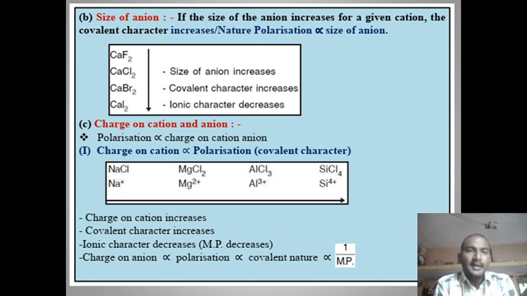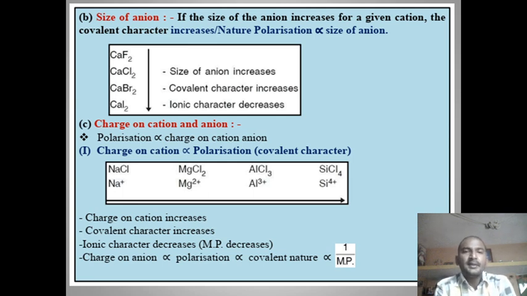That means in CaF2 there will be less polarization, and in CaI2 there will be more polarization. That means CaF2 will consist of more ionic character and CaI2 will consist of more covalent character.